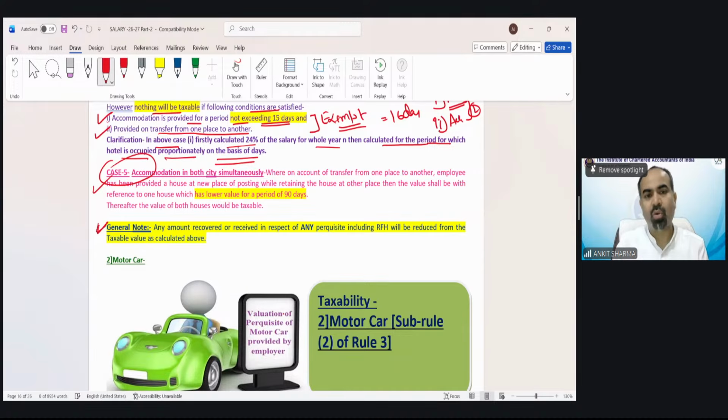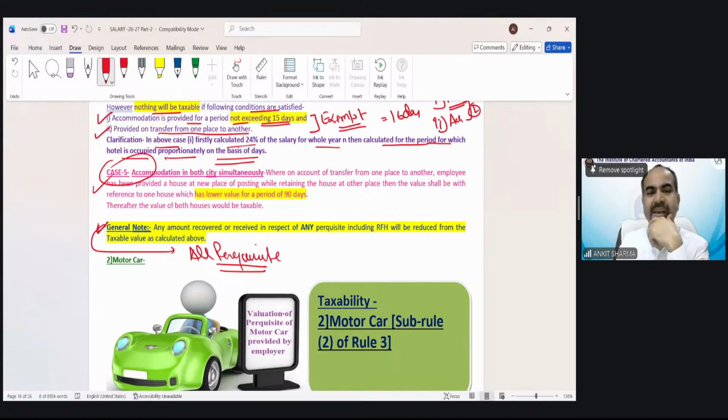Now a general note, and this general note is not only for the rent-free house perquisite, but for all perquisites. It's very common and very genuine point.